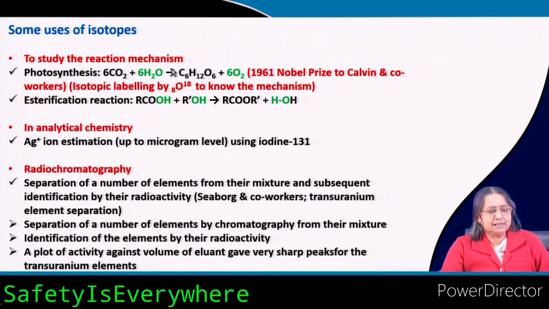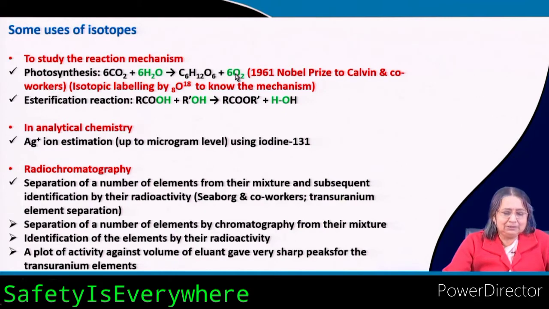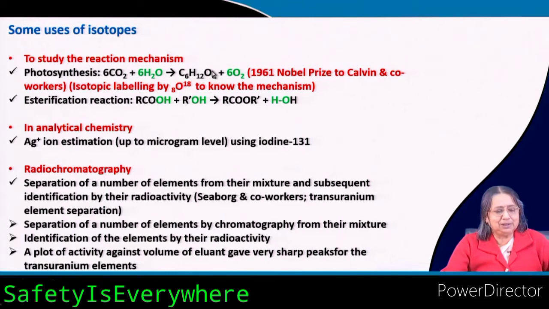Now, a question may come to your mind: oxygen is produced, but is this oxygen coming from carbon dioxide or from water? This is a very important question, right?